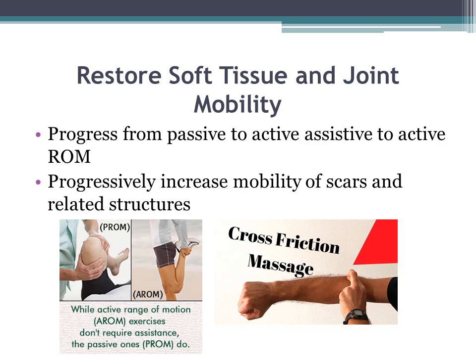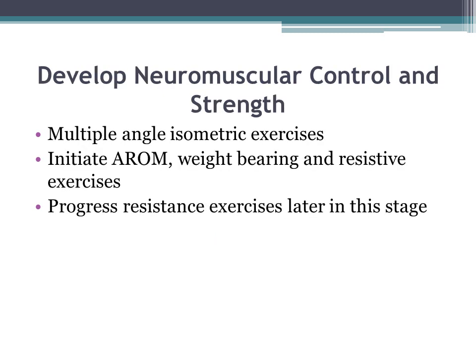Progressively increase mobility of scars and related structures. There are different massage techniques that can be used for this purpose. Develop neuromuscular control and strength by multiple angle isometric exercises. To initiate isometric exercises in an injured tissue, place it in a shortened or relaxed position so that the new scar is not pulled from its site.